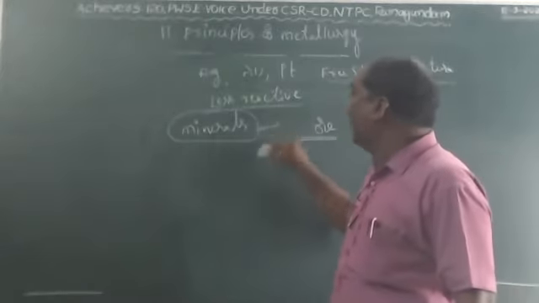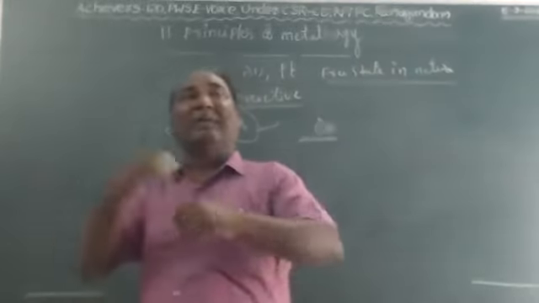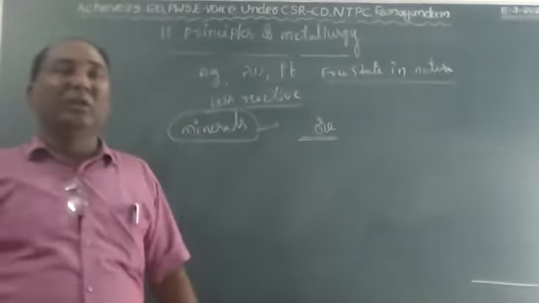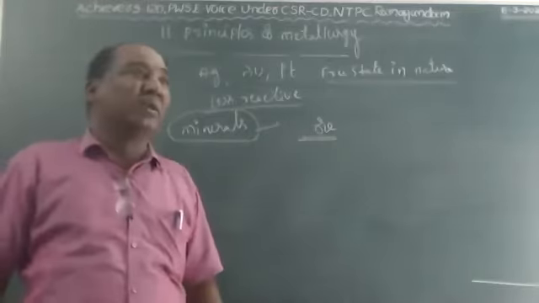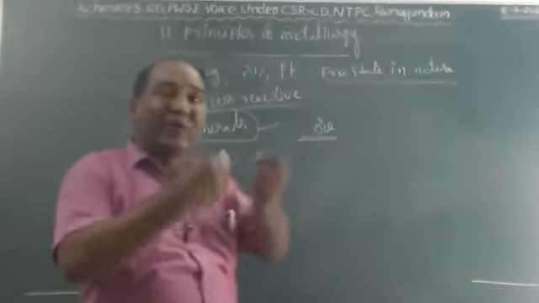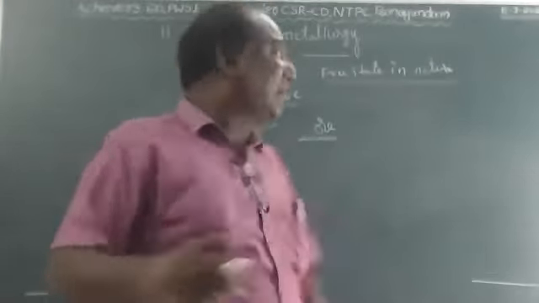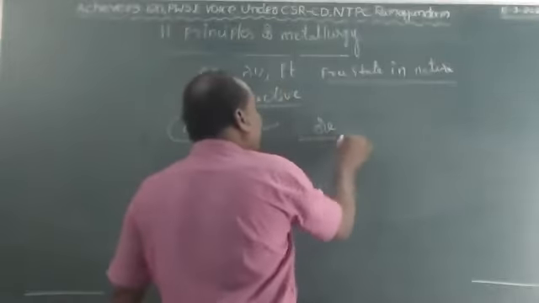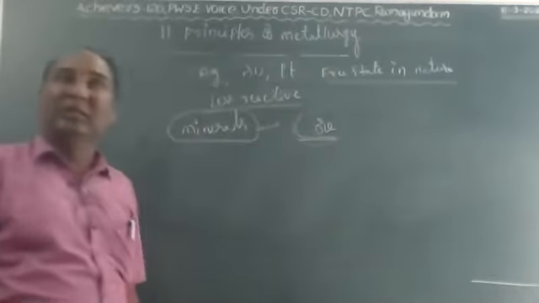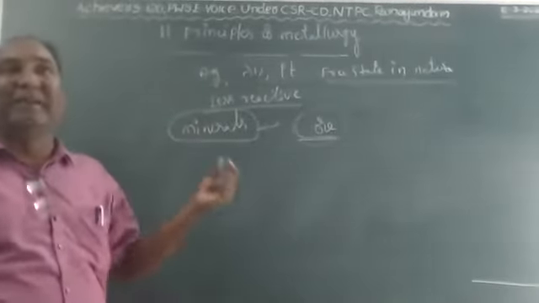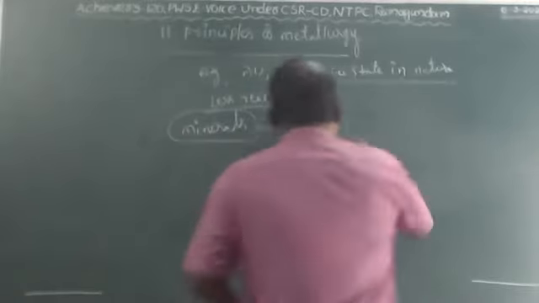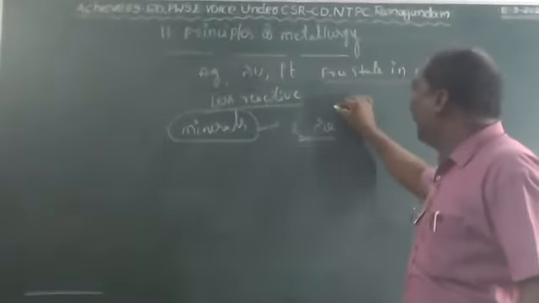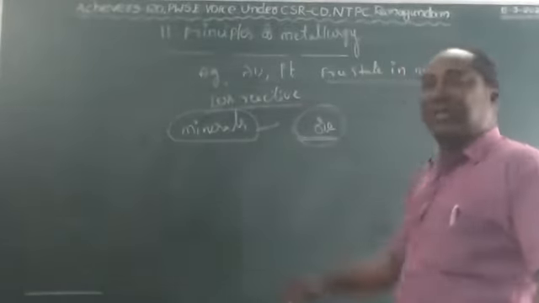These minerals consist of a huge amount of metal that we have to extract without economical loss. They are called ore. The minerals from which the metals are extracted without economical loss are called ore.